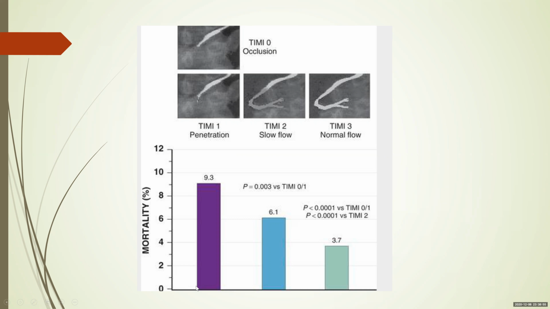Here you can see the mortality difference. When the patient has TIMI 0 or TIMI 1 flow, the mortality is 9.3%. Whereas if you're able to achieve a TIMI 3 flow, the mortality drops by 2.5 times to around 3.7%. So get from TIMI 0 to TIMI 3 flow.